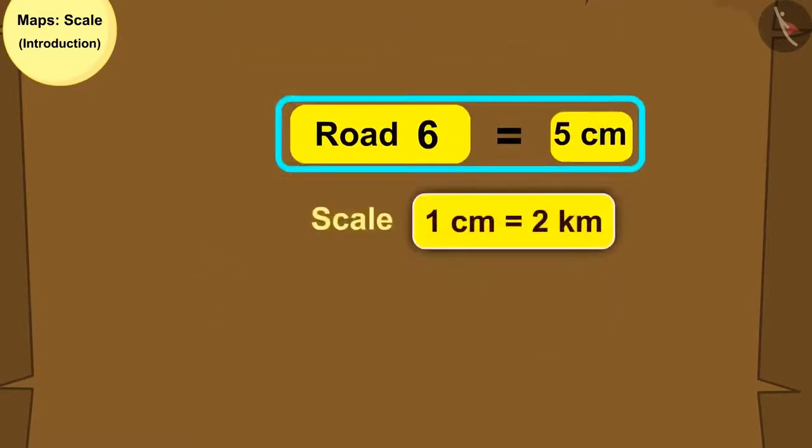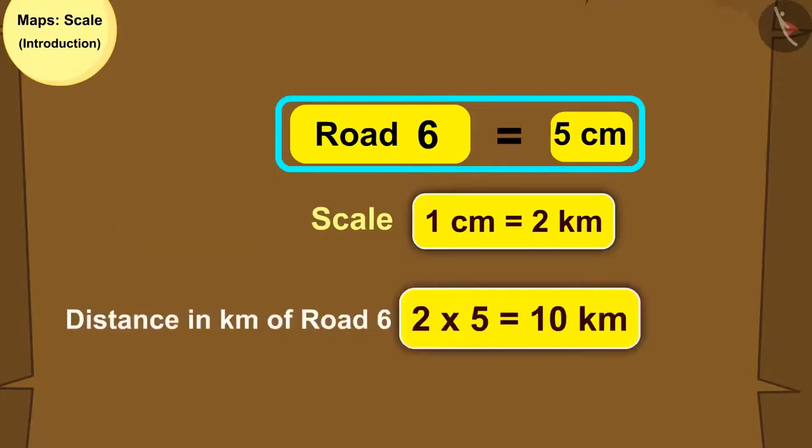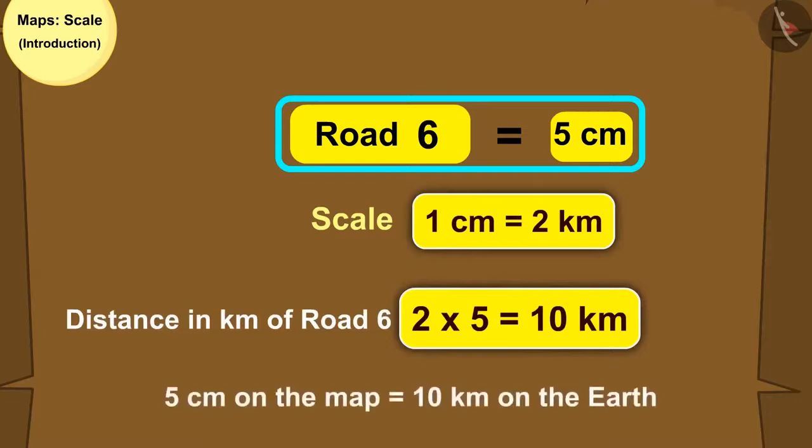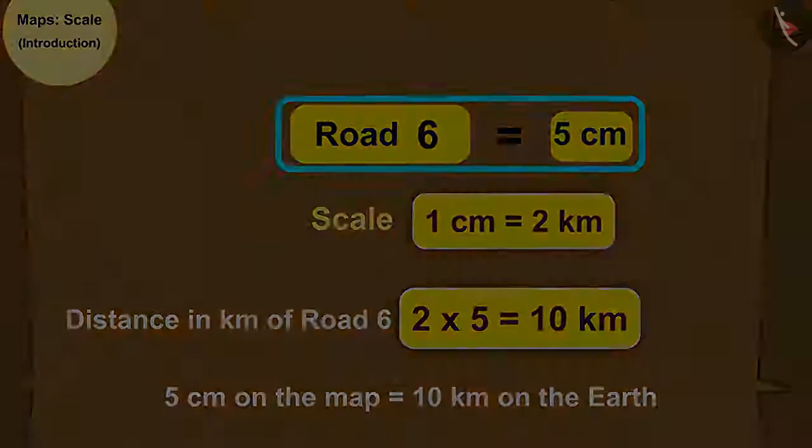Now use the scale to tell the distance in kilometer of the longest road. You can pause the video and find the answer. Yes, your answer is absolutely correct. Road number 6 is the longest road and its distance is 10 kilometer.